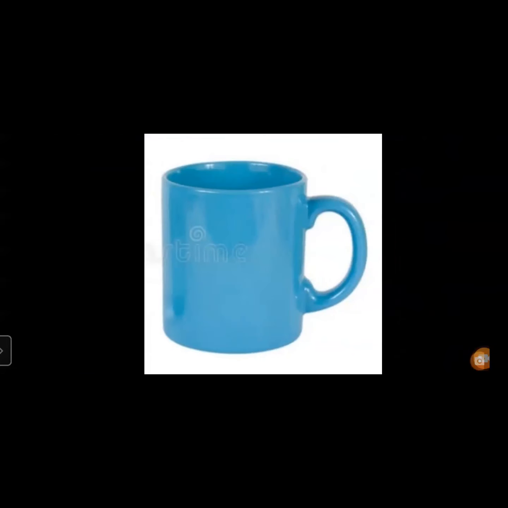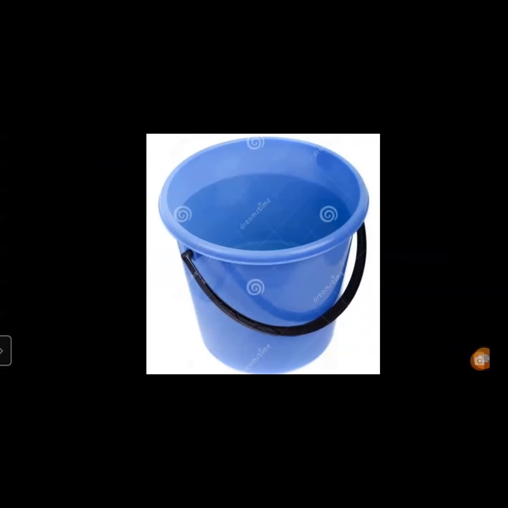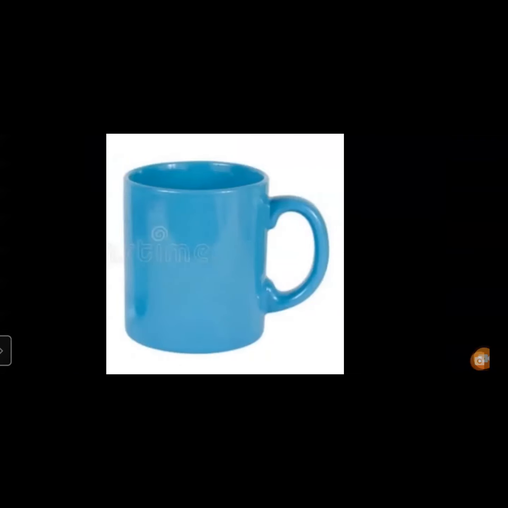Children, now this is a mug, right? We will see the shape of water. Suppose, does water have any shape? If you pour water in a mug, try this experiment. Take a mug filled with water and a bucket filled with water. Look at the shape of water in a mug and the shape of water in a bucket.